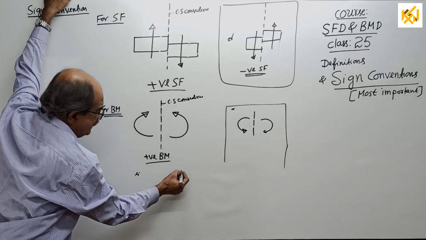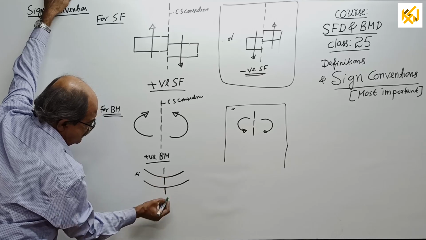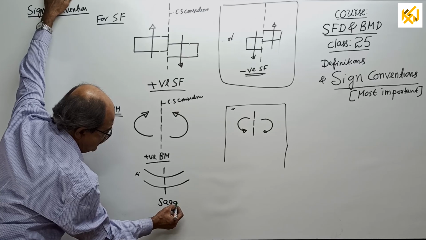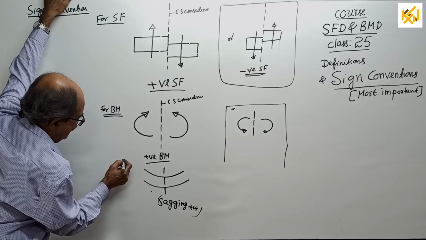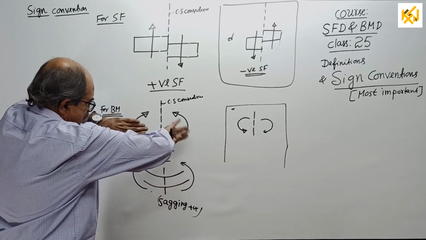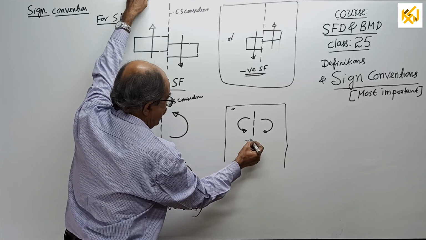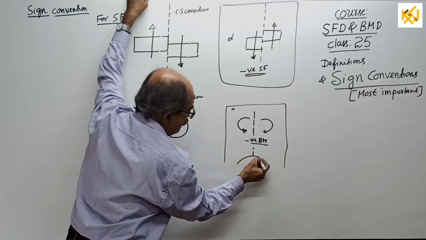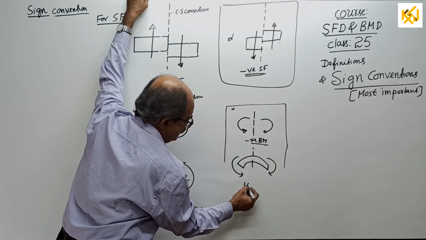Now, in simple language, by deformation I can write, see, this is positive. That is called sagging. In simple language, you tell sagging positive. Or see here, to sag here, you require a moment like this and a moment like this. See here, this way, sagging positive. Or here, this is negative bending moment for us. That means, if I take a section here, the member will bend this way. See, the moment required is like this. Or you can tell hogging.